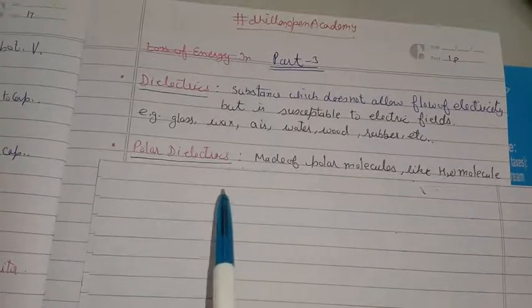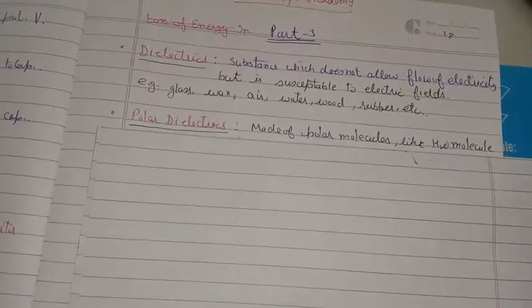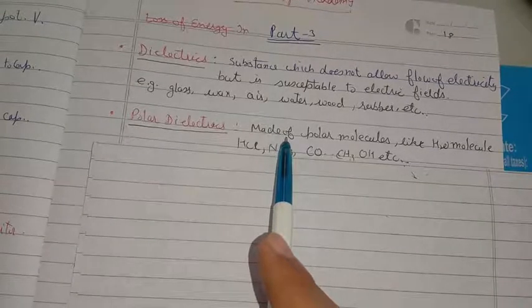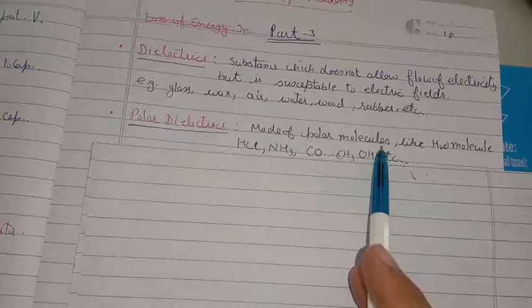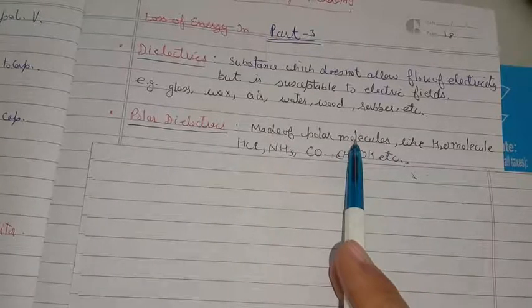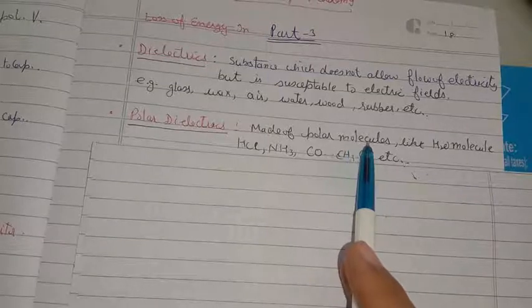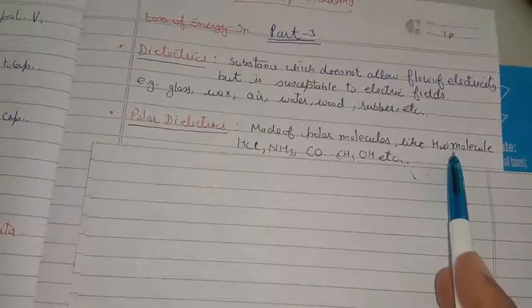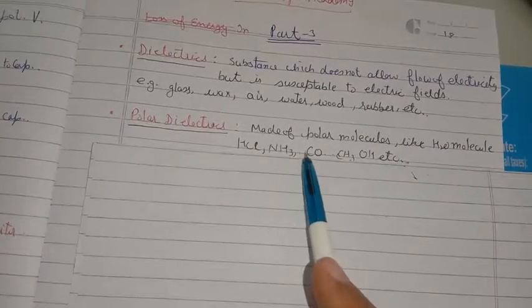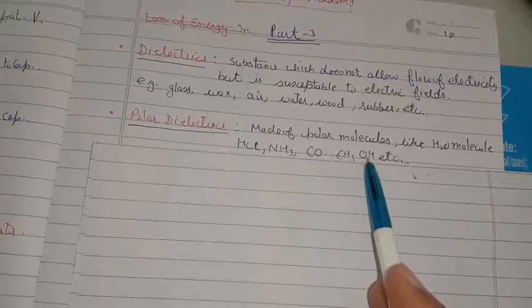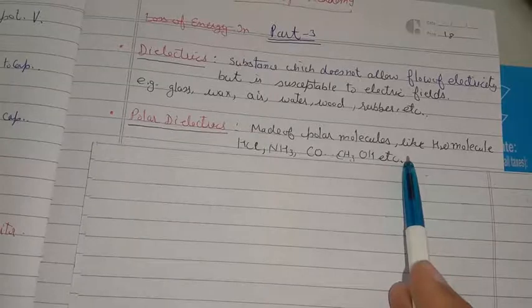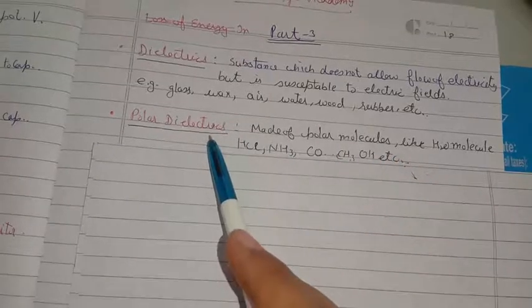Now dielectrics are of two types, polar and non-polar. What is a polar dielectric? Polar dielectrics are made up of polar molecules. Those molecules which already have some net finite dipole moment make up the dielectric materials which are called polar dielectrics. For example, water molecule, HCl, ammonia, carbon monoxide, methanol are polar molecules. So these kinds of polar molecules result in the formation of polar dielectrics.